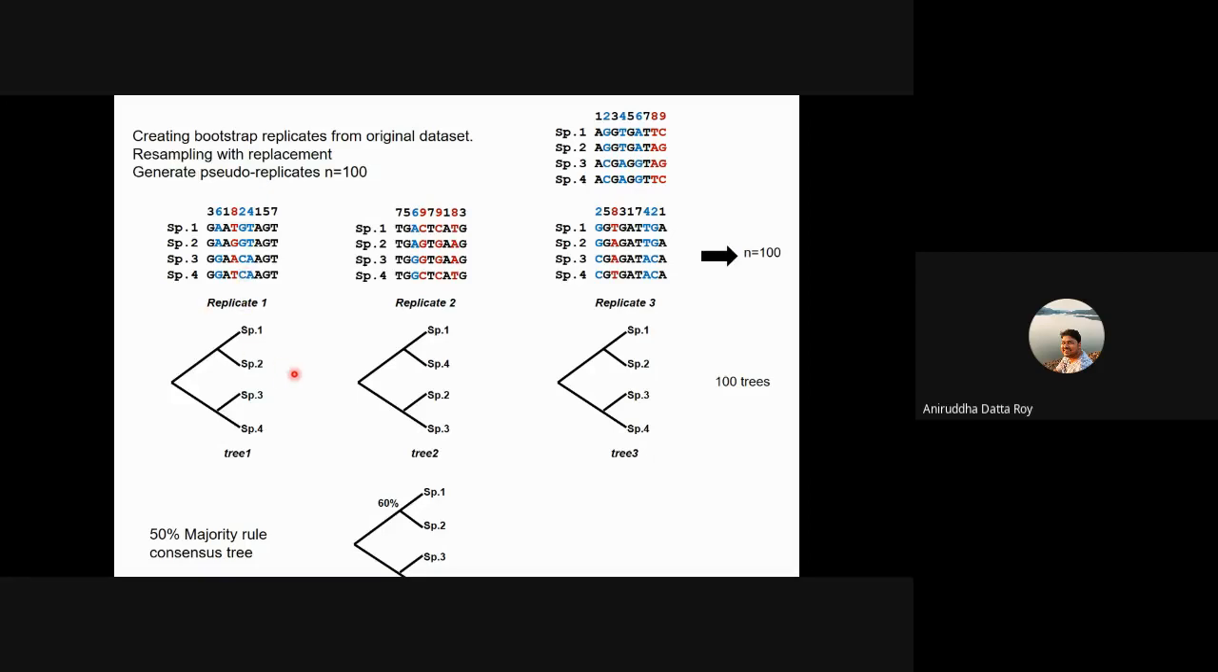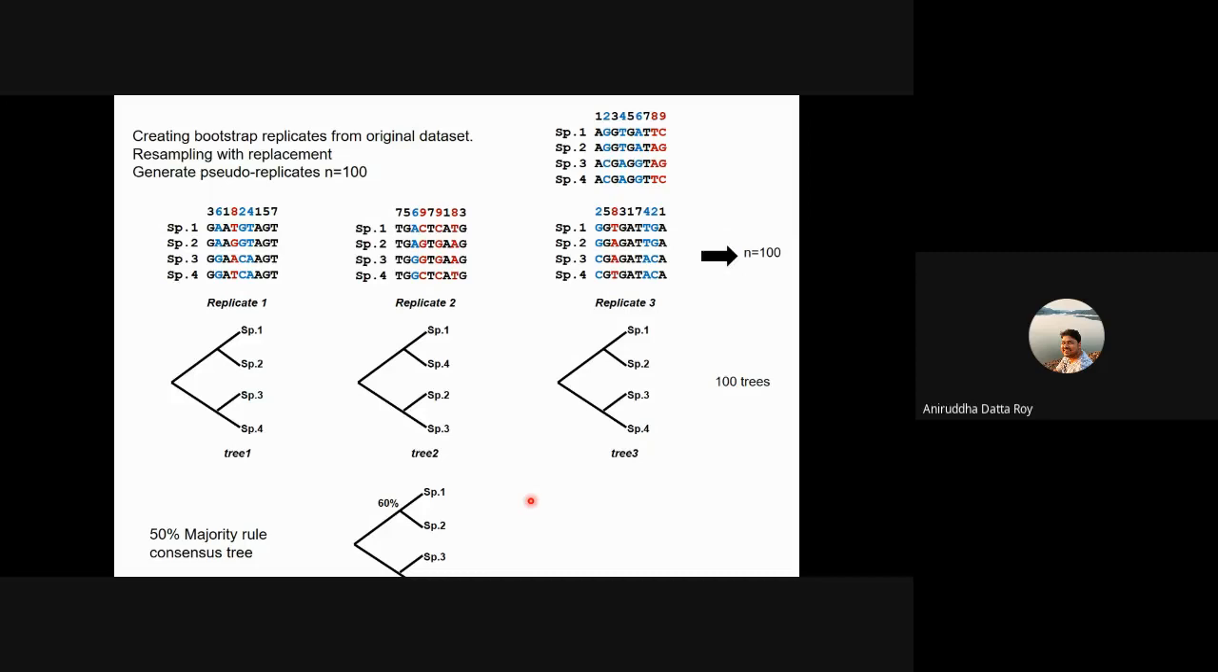You build a tree, then you do this exercise again and build another tree. You do this again and build another tree using whatever optimality criteria. Let's say you're doing likelihood, so the optimality criteria would be maximum likelihood. If you're doing parsimony, the optimality criteria would be lowest tree length, or shortest tree length. You do this 100 times, so you'll end up with 100 trees.